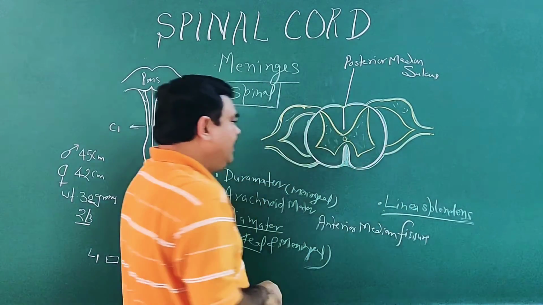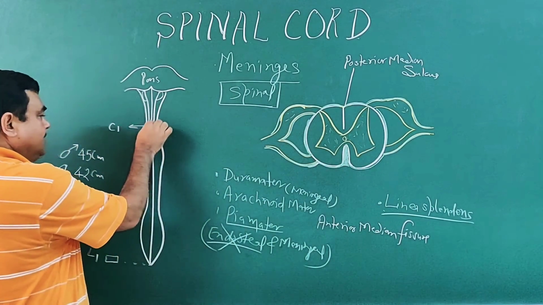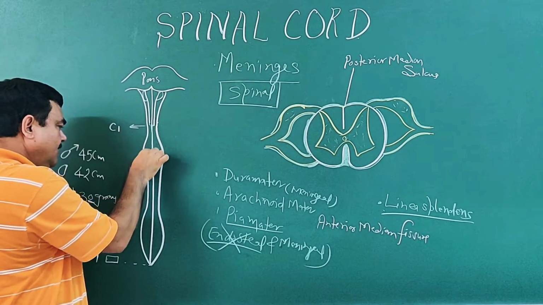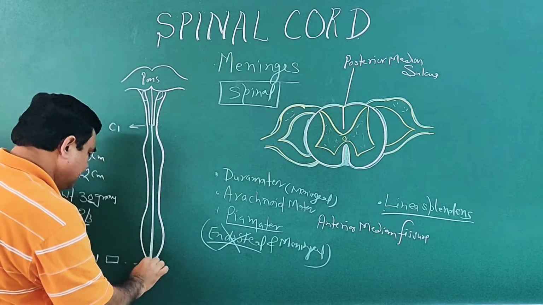This is linea splendens. So it extends here. This is the median fissure. So from here to here, this is linea splendens.